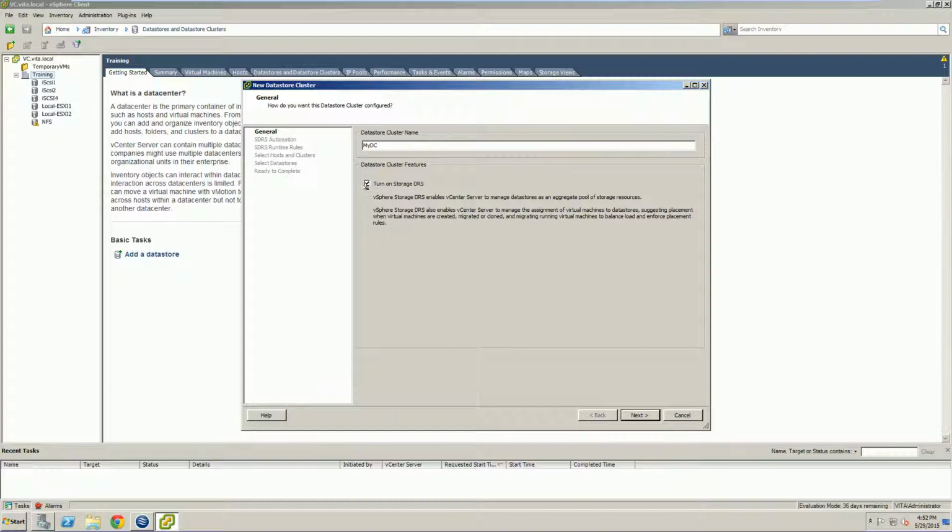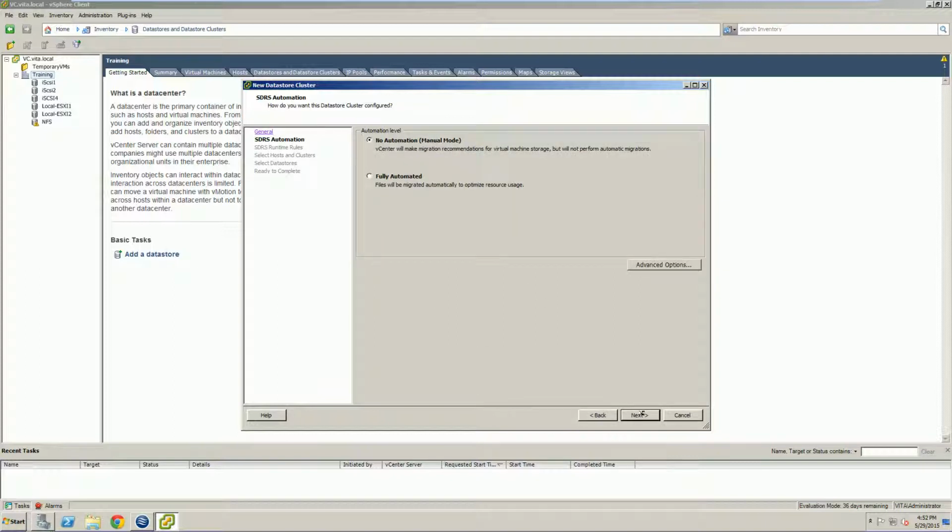We don't have to do this by leaving this checked. If we don't check this, we can create it for a later pool. Since we're creating for a current pool, we're going to leave it checked though. Go ahead and hit next. We could do a fully automated item, and that's what we're going to do. That way it will handle all of the moving of our data stores by itself.